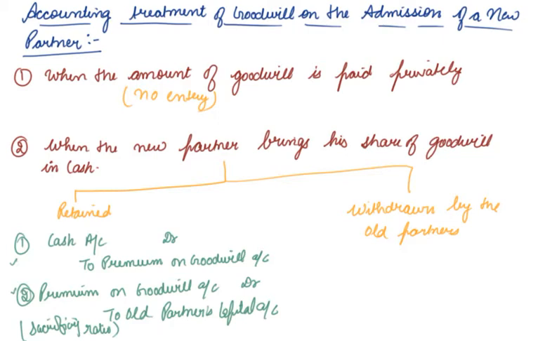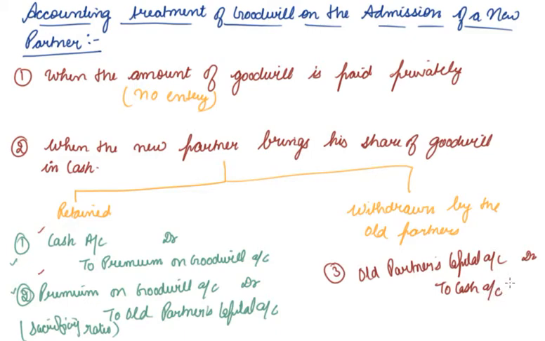So this entry will be passed first, second this entry, and third, old partners' capital account debit to cash account, because they are taking the goodwill out of the business as the new partner brought the goodwill in cash.